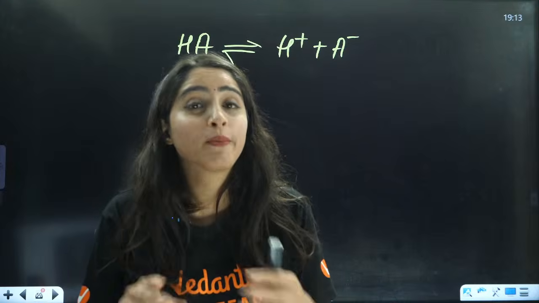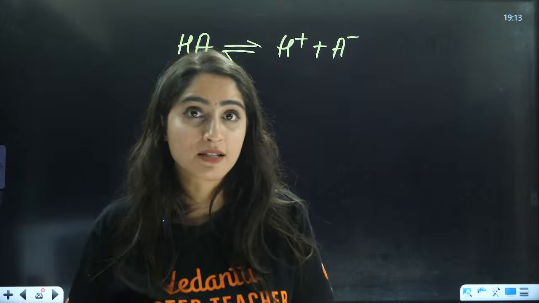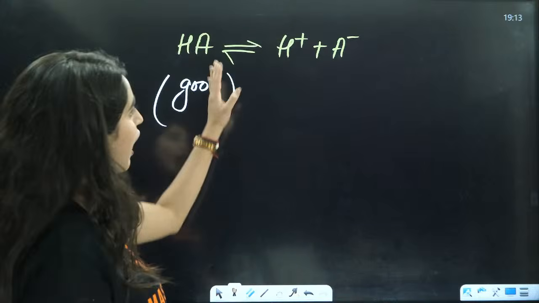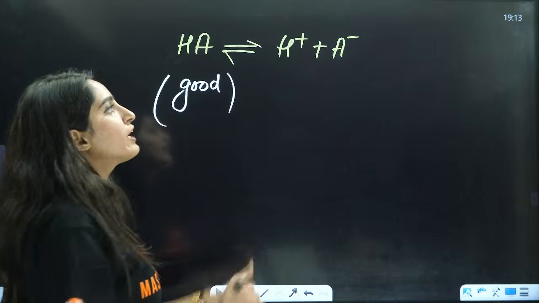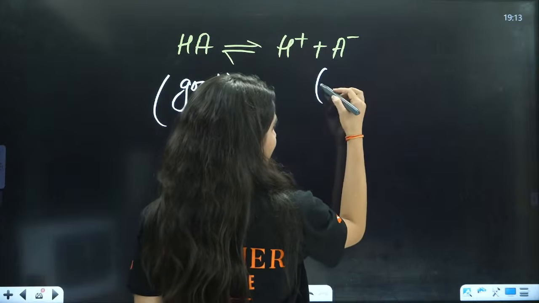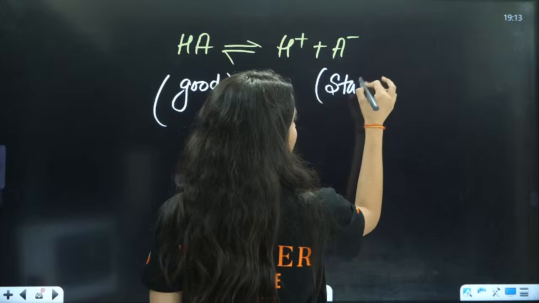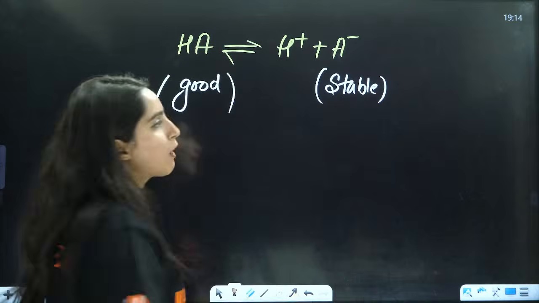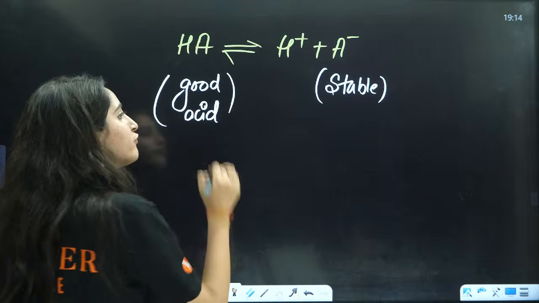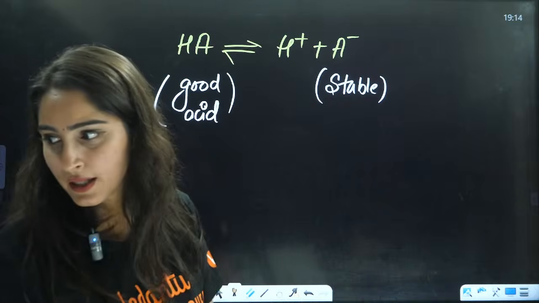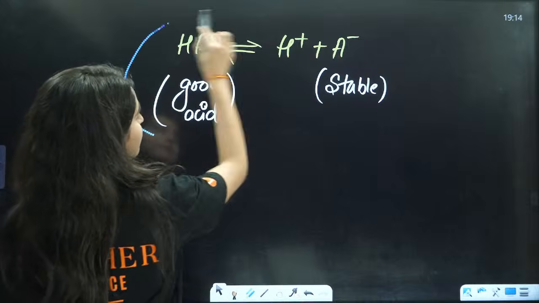That means you are not stable after giving me those pizza slices. So that means after giving H positive, this will become a good acid only if this carbanion is stable. Whenever we are talking about stability, this is going to be a good acid if this carbanion is stable.